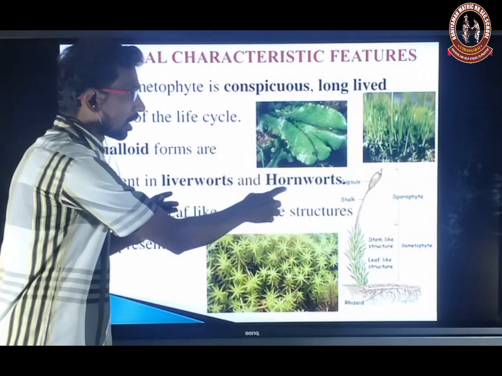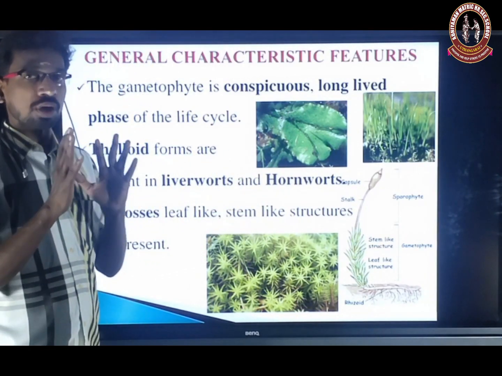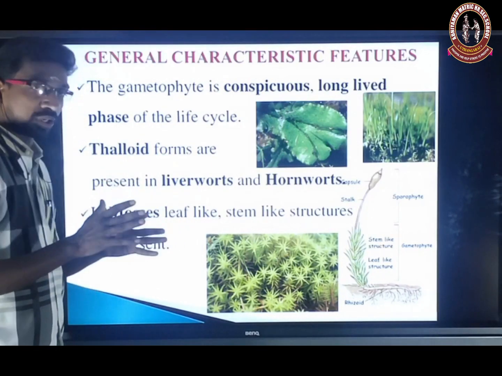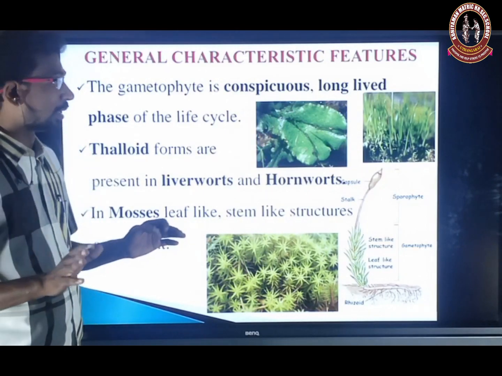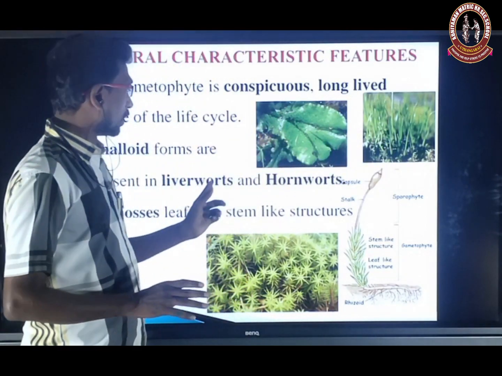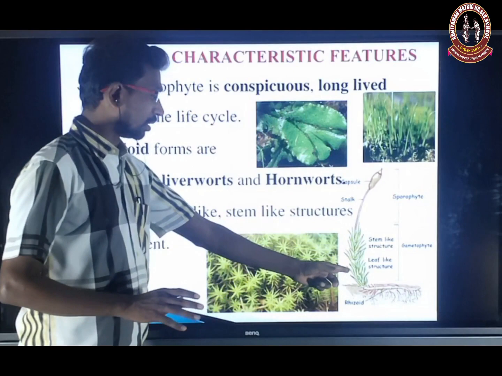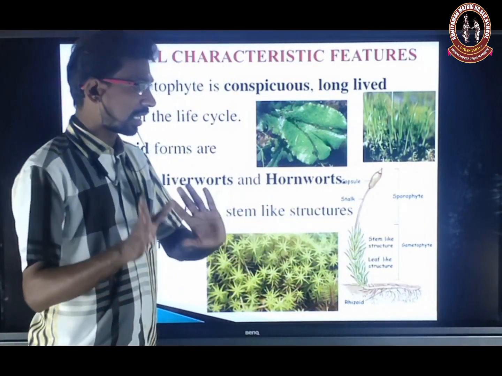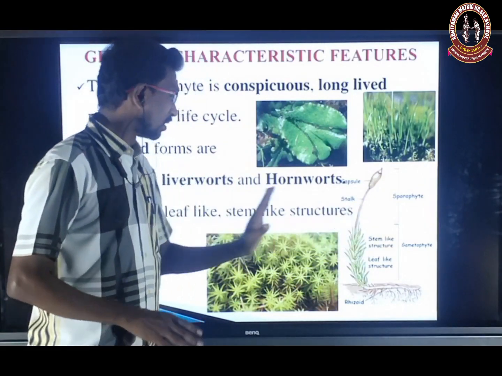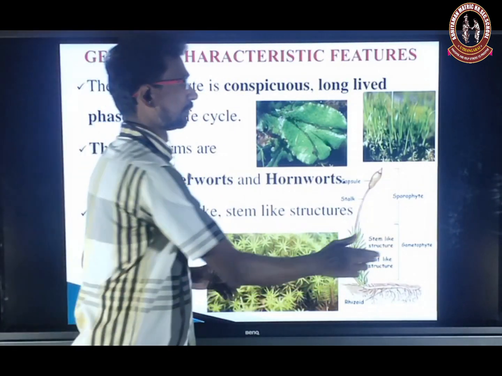So both liverworts and hornworts have only a thalloid structure, but in mosses leaf-like and stem-like structures are present, though not root. So mosses have the leaf-like structure and the stem-like structure, but there is no root.